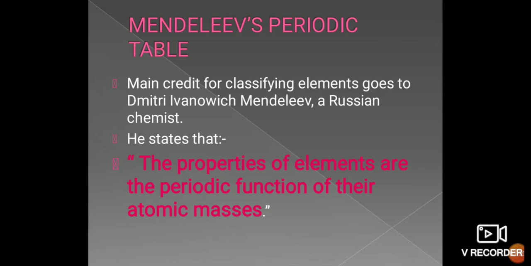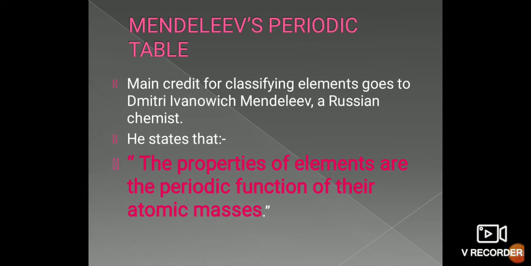Why did he consider these? Because most of the elements were able to react with hydrogen and oxygen and form hydrides and oxides. On that basis, he classified the 63 elements known at that time.